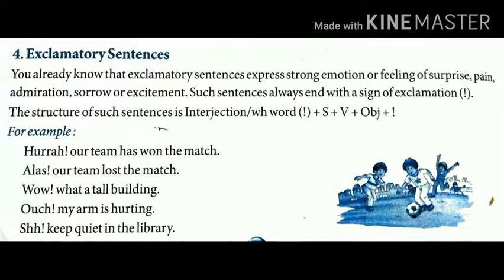Now, fourth one is exclamatory sentence. An exclamatory sentence expresses strong emotion or feeling, such as surprise, pain, admiration, sorrow, sadness or excitement. Such a sentence always ends with the sign of exclamation. Okay. The structure of such a sentence is interjection or WH word, plus subject plus verb plus other object, plus exclamation sign. Let's see an example. Hooray! Our team has won the match.